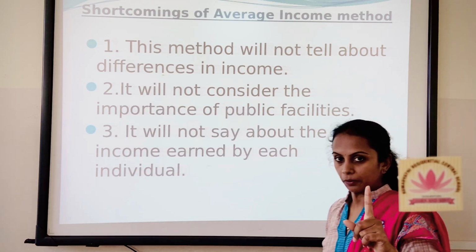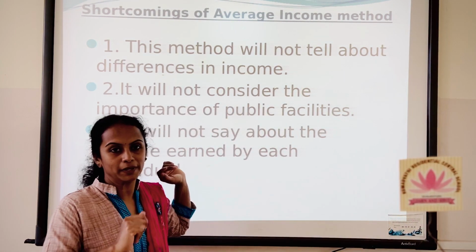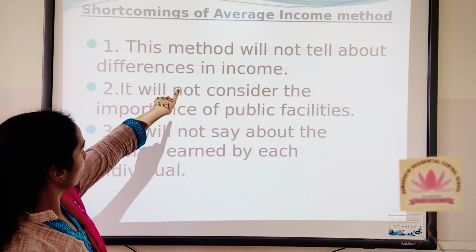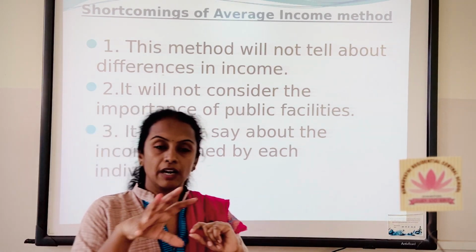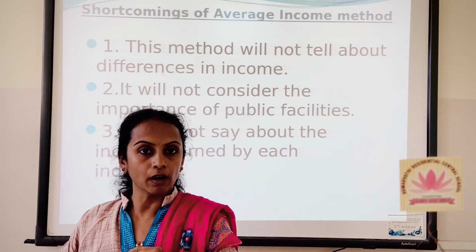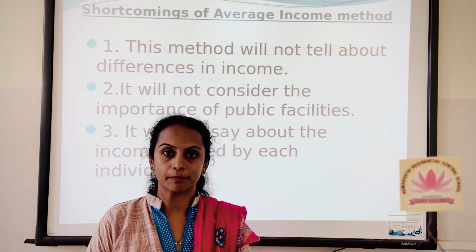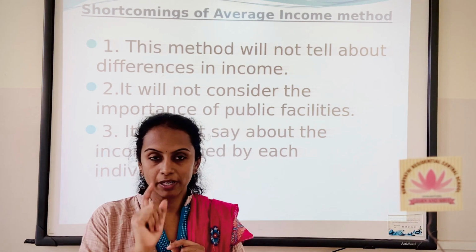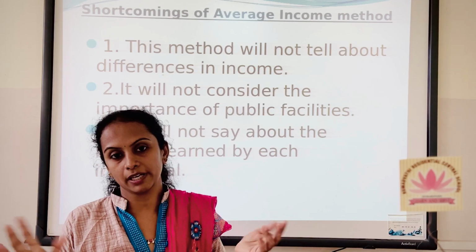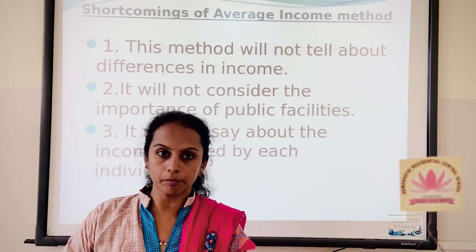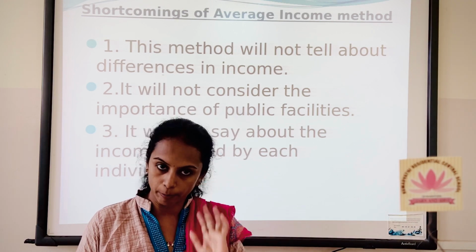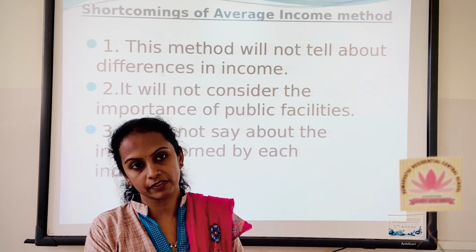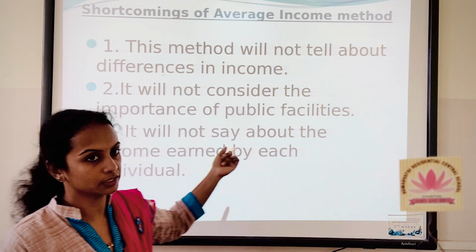See, once again I will tell you, this measure is also not complete. We are having some more problems here. What are those problems? See, the main thing what we can say is, of course it will tell you this is the income which should be earned by all the people of the country. But whether all the people of the country are earning the same level of income or not, we don't know, because it will tell us only total income divided by total population, this much should be the average income. But in fact, or in the actual sense, whether all the people are earning the same level of income, it is not given, it is not considered. This is the first problem.